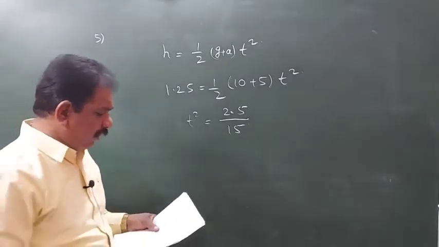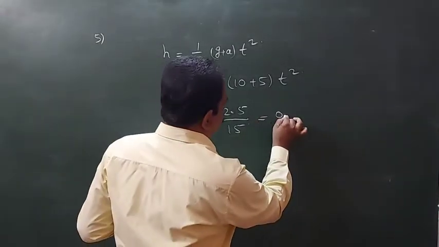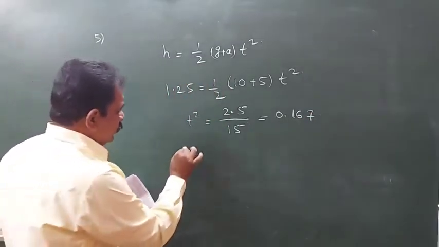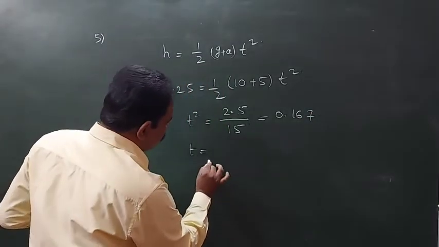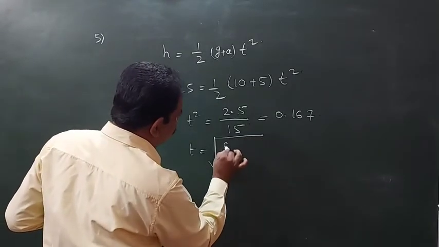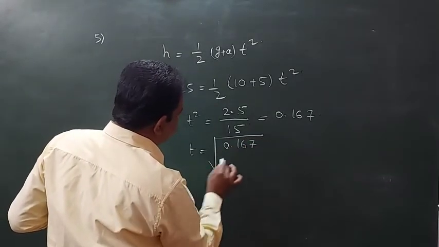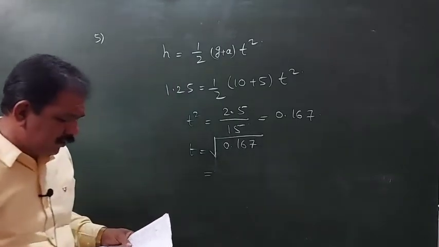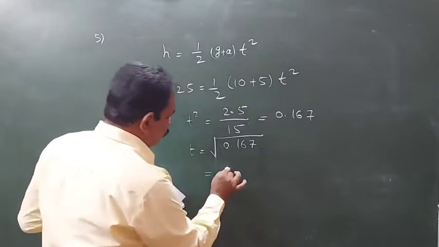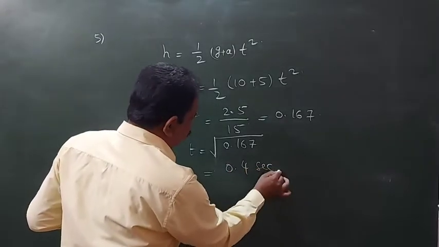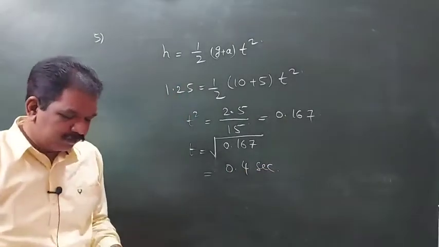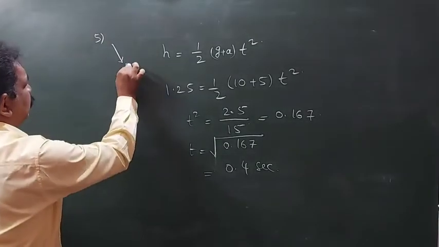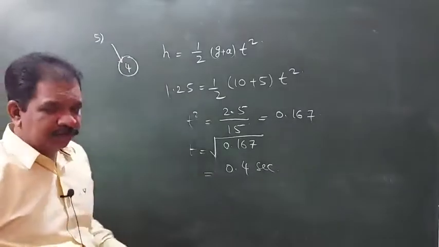If we calculate this, 0.167, then t is equal to square root of 0.167. That's it. So this value is 0.4 seconds. Okay. For this fifth question, the option will be 4.